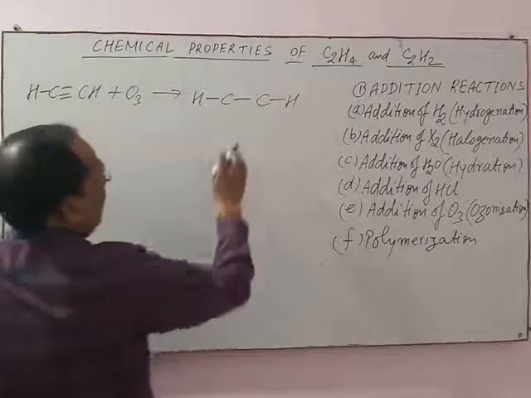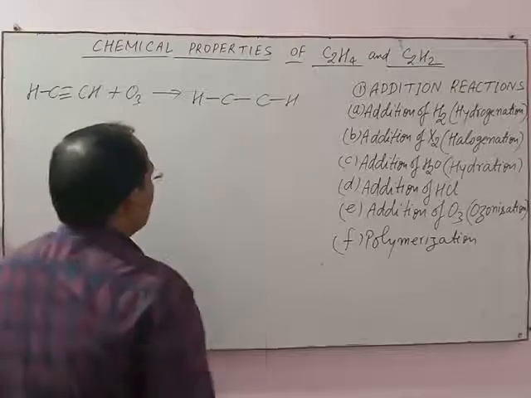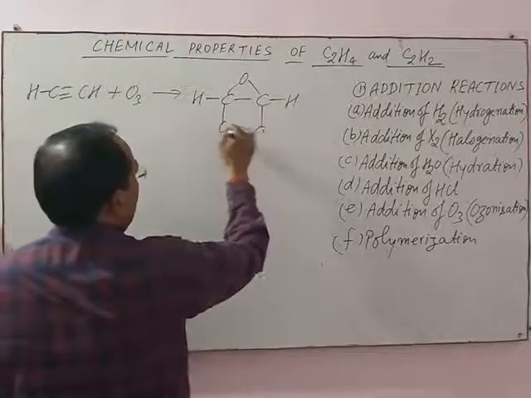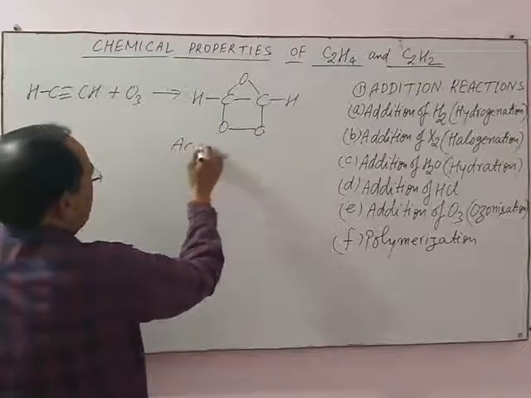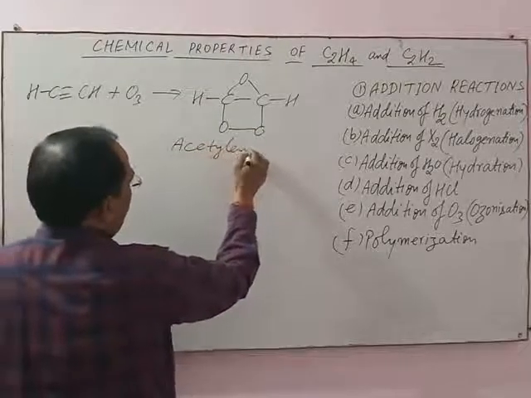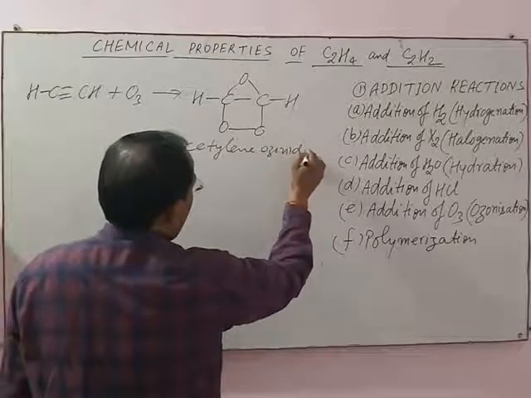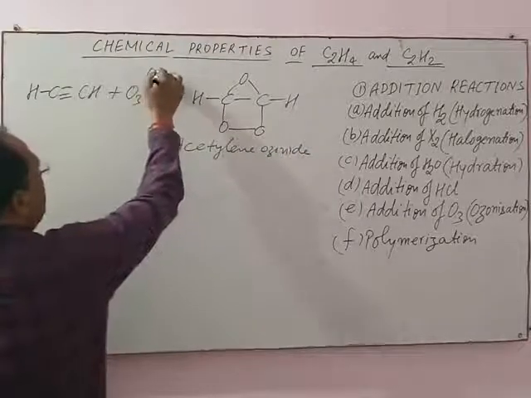In this case, one bond is present between carbon and carbon, and this is the acetylene ozonide. This is called ozonization.